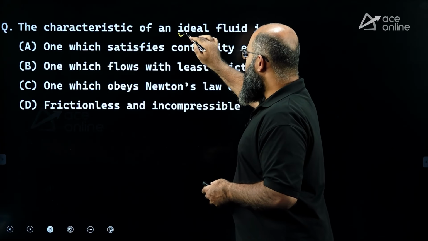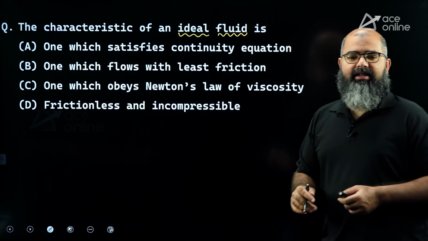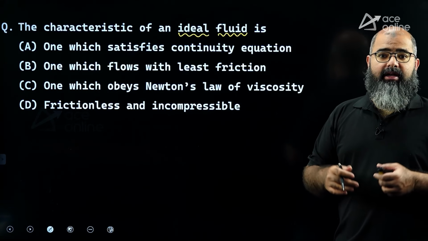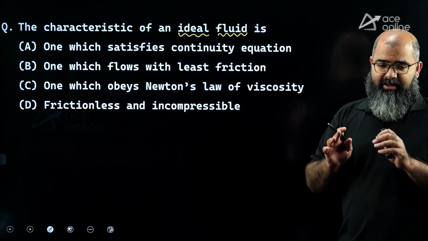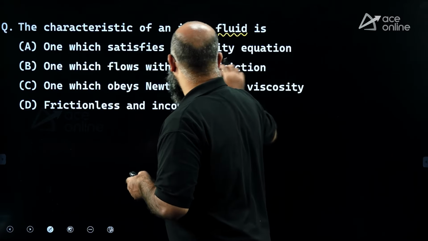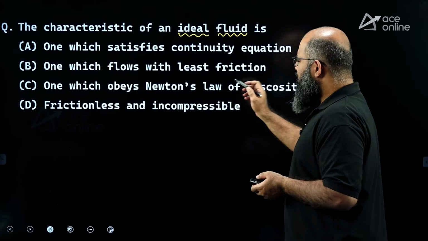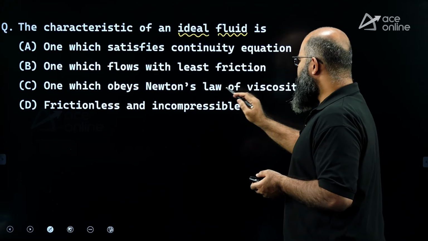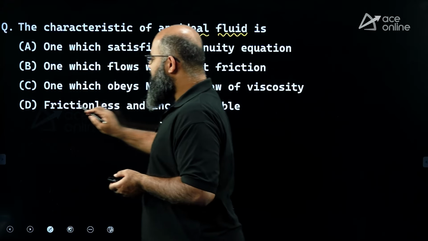Now recall, an ideal fluid is anything which has zero viscosity, zero shear stress, zero surface tension, infinite bulk modulus and zero compressibility. These are properties of an ideal fluid. So if we see over here, it satisfies the continuity equation. It is valid for every fluid as such. One which flows with least friction, one which obeys Newton's law of viscosity, one which is frictionless and incompressible.